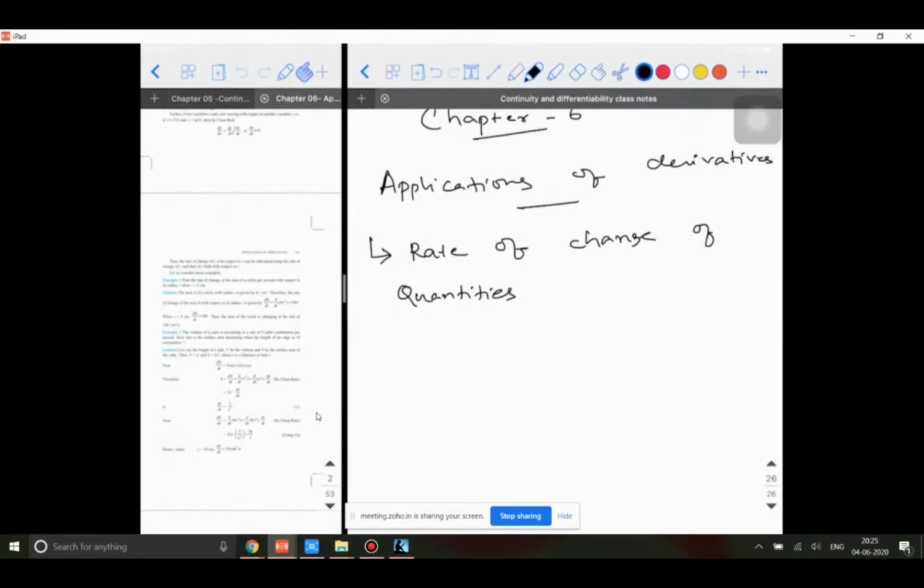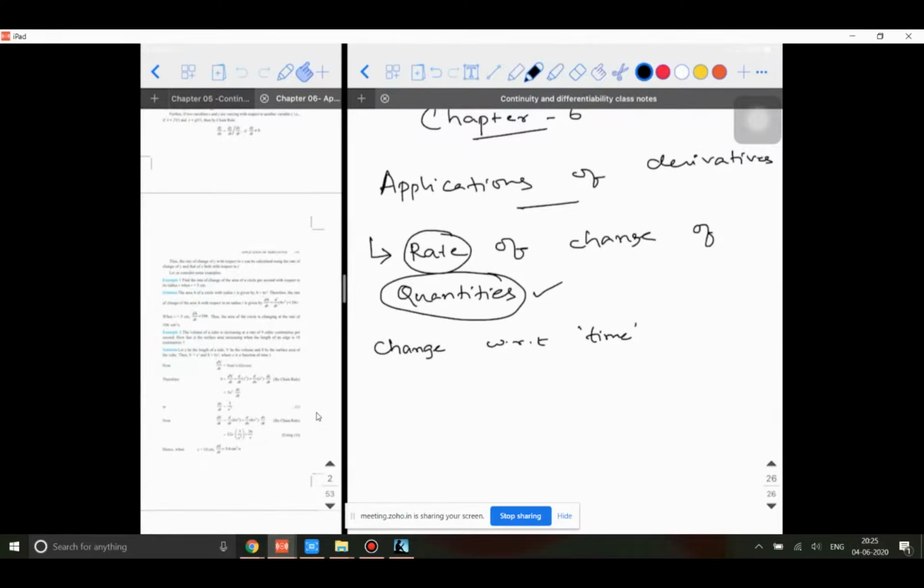Anything with respect to time. So rate is anything that is changing with respect to time. So change with respect to time is what is called as rate. Here, when we are saying quantities, it can be any of the physical quantities like speed, acceleration, velocity, or distance, anything of that sort. What we are going to do in maths is learn about the mathematical quantities, that is, in terms of x and y. We will not be using any physics terms.